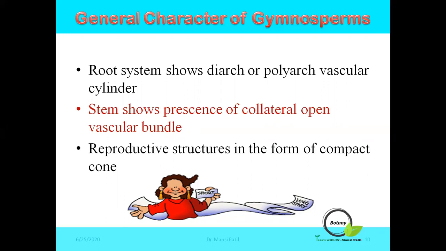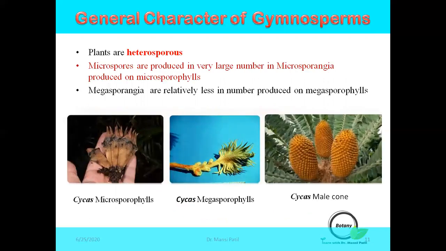Then the reproductive structures in gymnospermic plants are in the form of a compact structure known as a cone, or strobilus. The plants are heterosporous. Heterosporous means it produces two types of spores which are different in size and sex. The male is known as microspore and the female as megaspore.